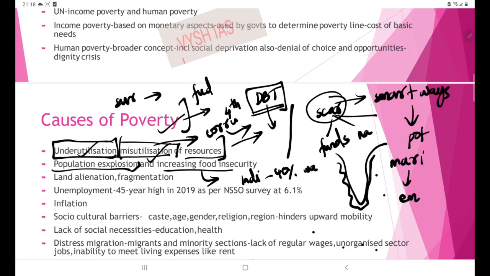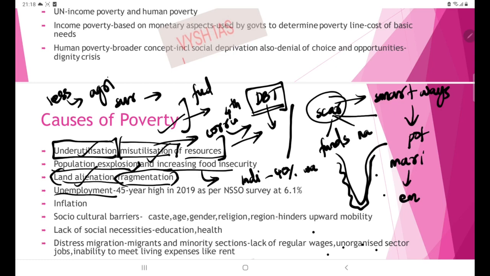Then the next issue is land alienation and fragmentation. This is related to the agriculture sector and agrarian distress. People already have less land in terms of area, so productivity can't be realized as such. On top of that, land is getting alienated due to improper records, low productivity, debt, suicides, etc. That is one reason they are losing their livelihood, and there is fragmentation of land also. So you can relate this with agricultural distress as a cause for poverty.